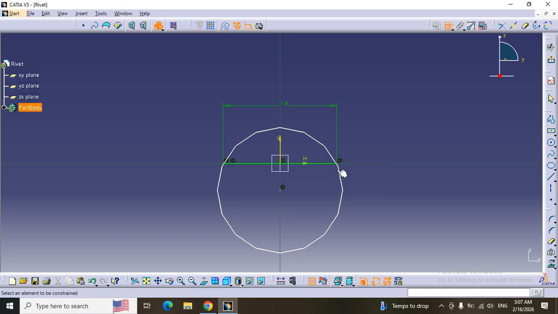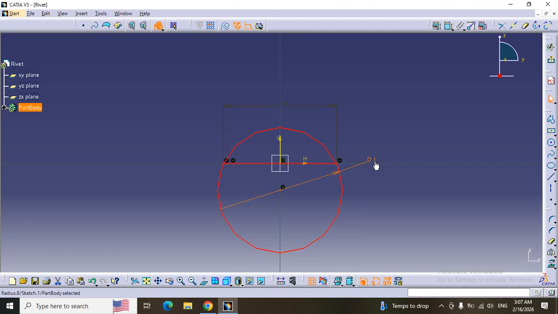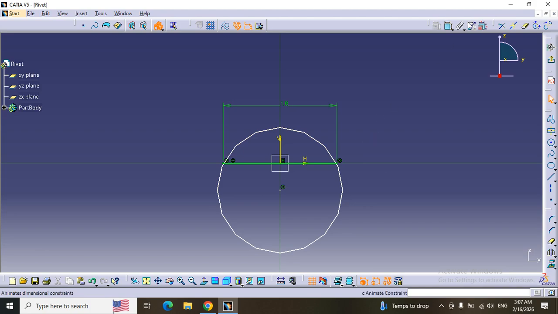We fix the problem, and again use quick trim to cut the circle, and now apply the constraint.